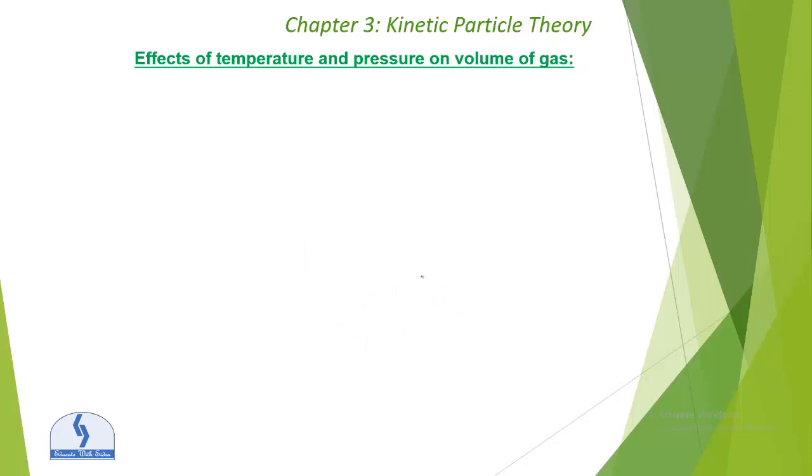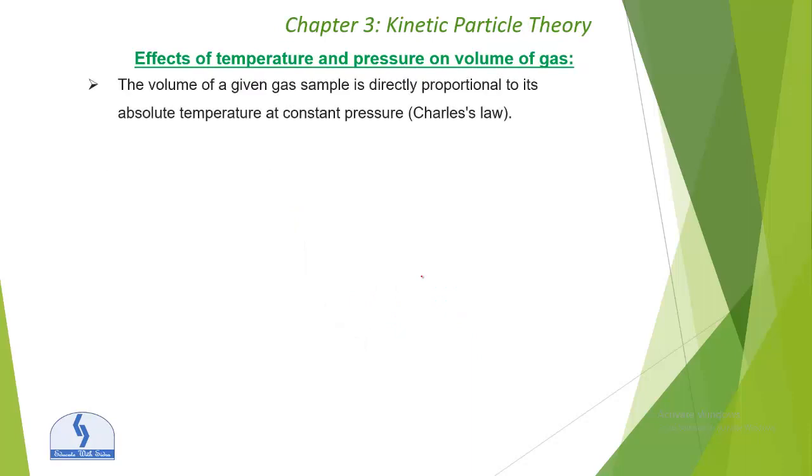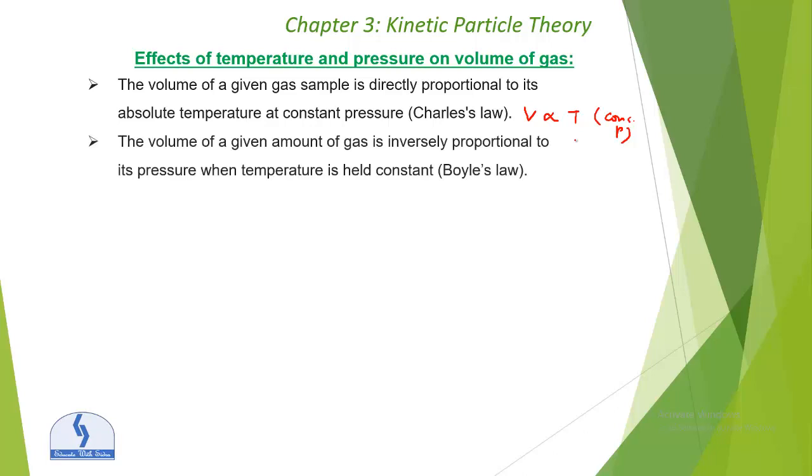Okay, now the effect of temperature and pressure on the volume of a gas. The volume of a given sample of gas is directly proportional to its absolute temperature at constant pressure. This we call Charles law. And the volume of a given amount of gas is inversely proportional to the pressure, keeping the temperature constant, that is Boyle's law.